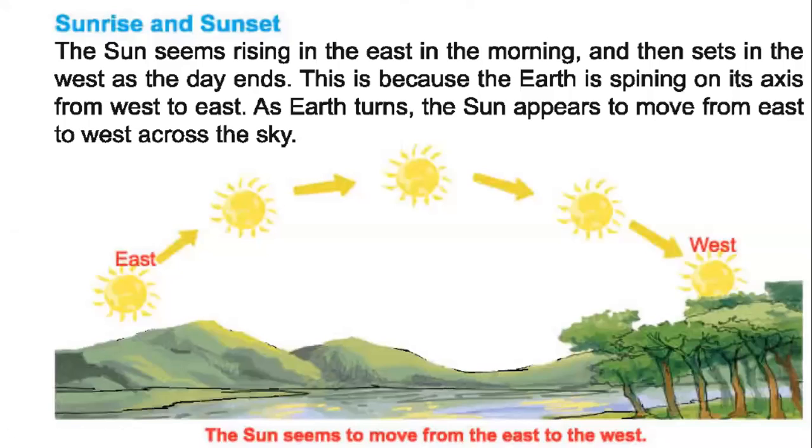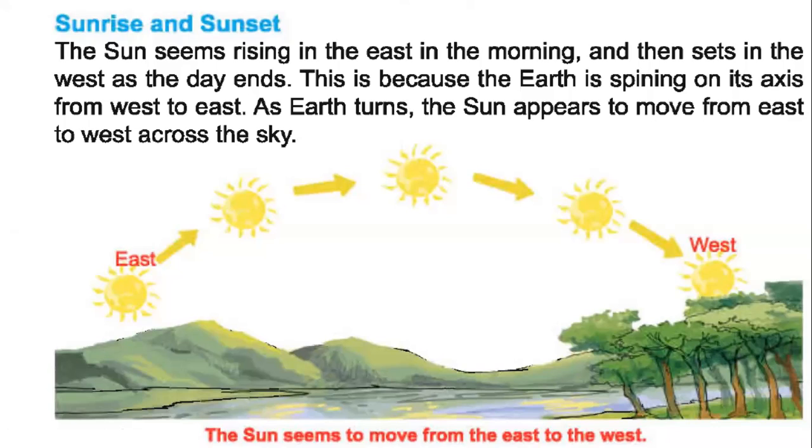Now, the sunrise and the sunset. The sun seems to rise in the east in the morning and then sets in the west as the day ends. This is because the Earth is spinning on its axis from west to east, and that is why when the sun rises, we see it from the east, and when it sets, we see it going to the west.